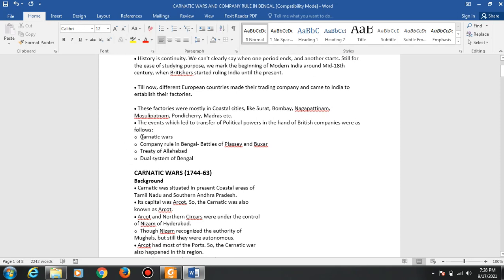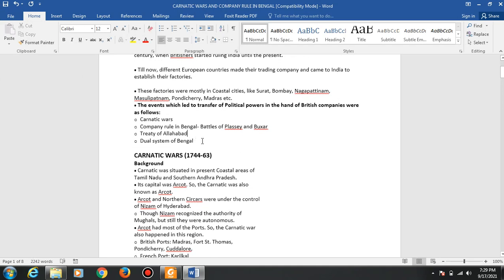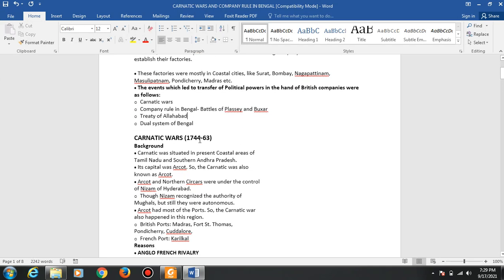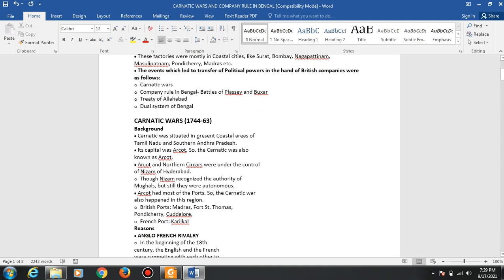The events which led to the transfer of political power into the hands of the British company were as follows. Initially, these companies came only for trade. They had no motive of political power, and no motive of ruling India. But these powers were eventually transferred due to some events like the Carnatic Wars and Company rule in Bengal: the Battle of Plassey and Buxar, the Treaty of Allahabad, and the dual system of Bengal. So we are just reading out the background of this.